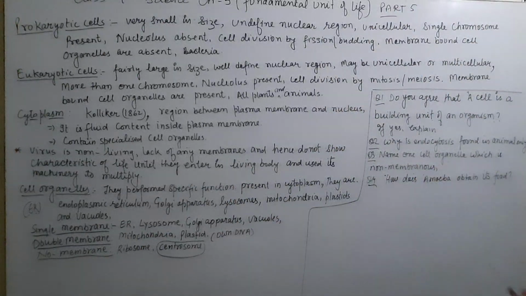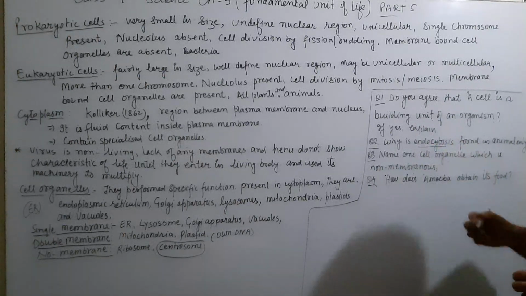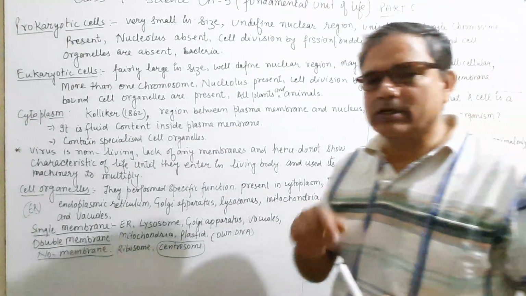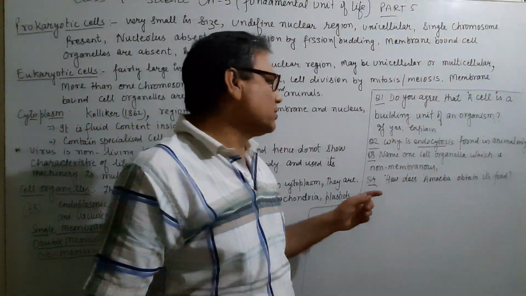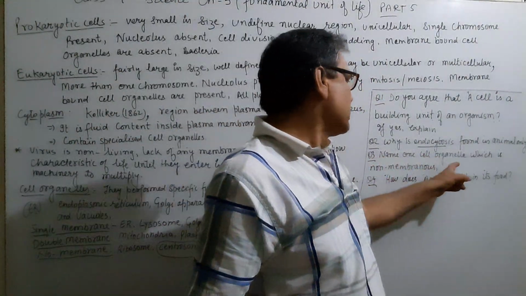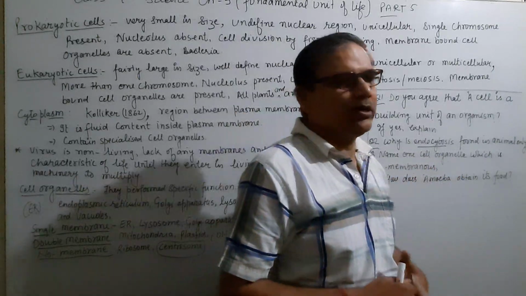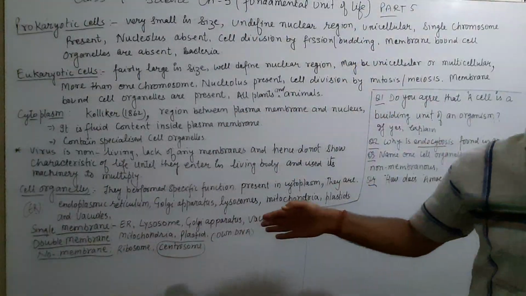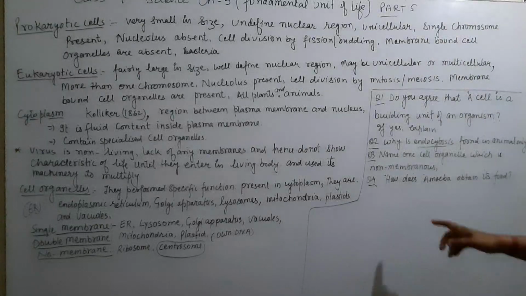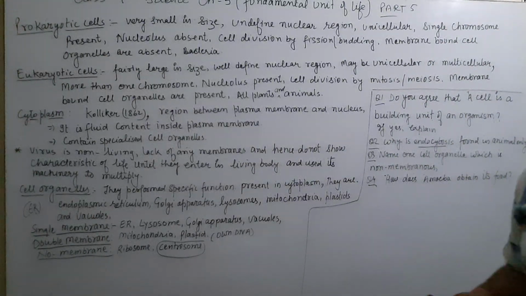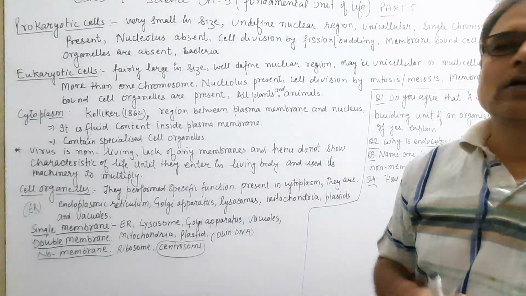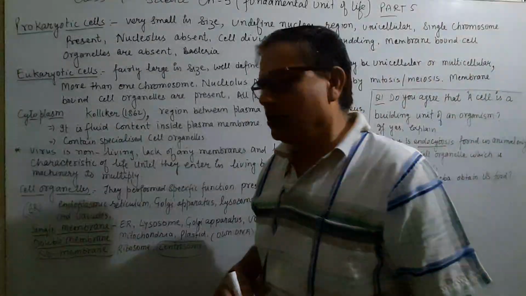Why is endocytosis found in the animal cell? You have to explain what endocytosis is first, and why endocytosis is present in the animal cell and why it is absent in the plant cell. You have to give the reason and explain it. Name the cell organelle which is non-membranous. You already know non-membranous is ribosome. And how does amoeba obtain its food? By the process of endocytosis, and you have to explain the process of endocytosis.